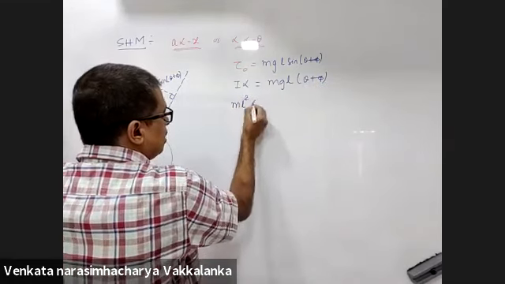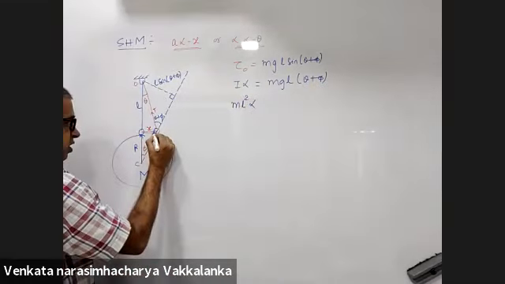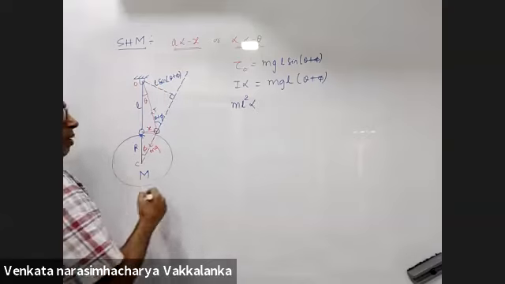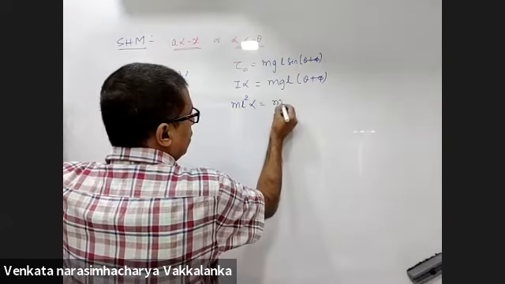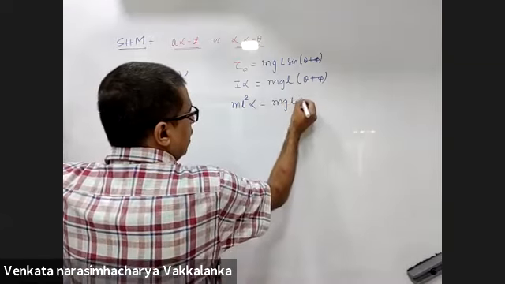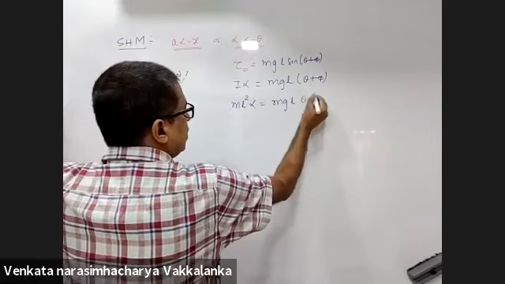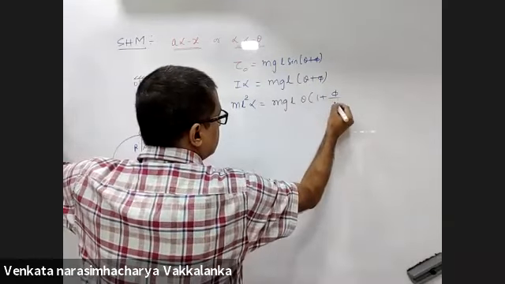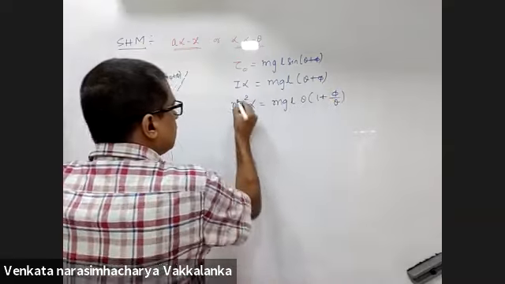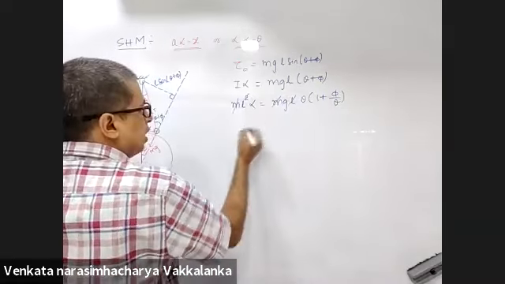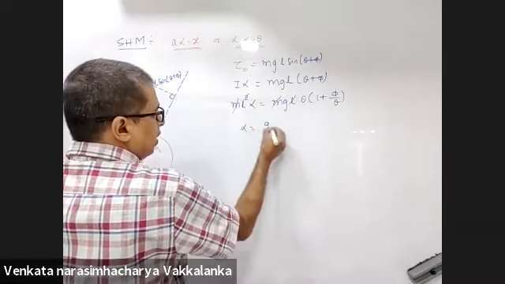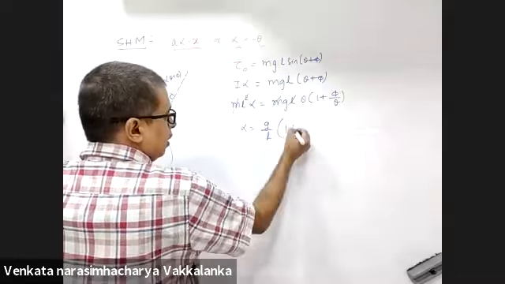The moment of inertia of this bob about O will be mL squared. MgL, bringing theta outside, becomes 1 plus phi by theta. M goes, L goes. Alpha is g by L.